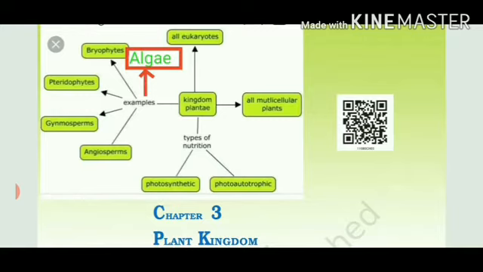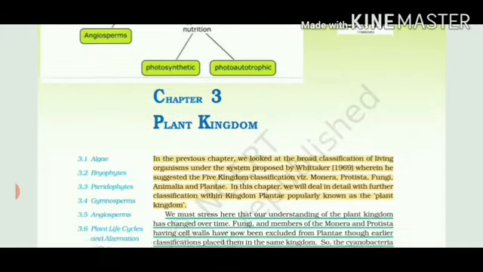Then all kinds of plants are composed of millions of cells, so we call them multicellular plants. Number third, very important, all plants have the same mode of nutrition, that they can prepare their own food with the help of photosynthesis. So without any delay, let's start with our chapter.